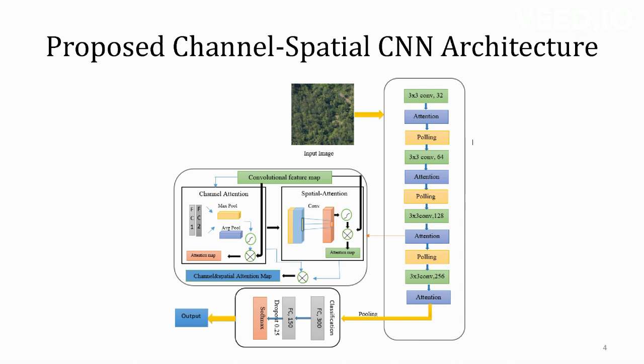You can see here that for every attention layer there is a pooling layer which reduces the dimensionality. And lastly, we are using fully connected layers, which are used for the classification purpose, and we have used the softmax function. Before the softmax function, we have used a dropout layer, which drops 25% of the weights. Finally, we get an output for each class label. So this is our proposed methodology, where we have achieved great accuracy compared to normal CNNs.